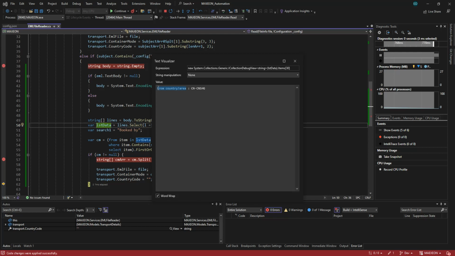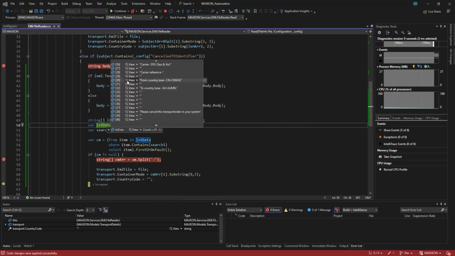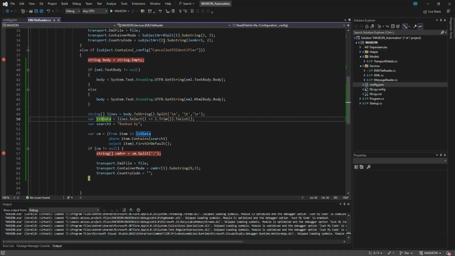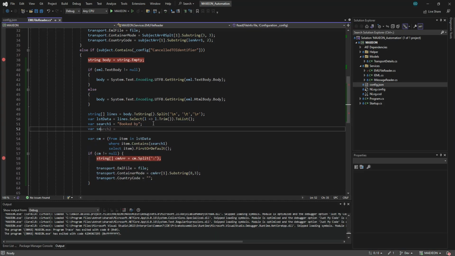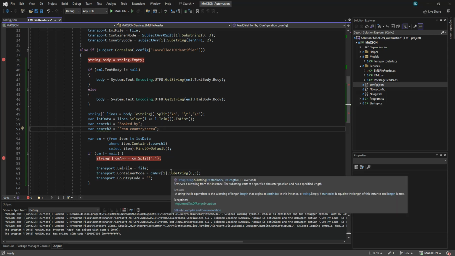So this is also constant, so we just use this. Okay, so we can see search store, but you can refactor it if you want later on. I need to refactor this, there's another way to do it. Okay, from country area, so